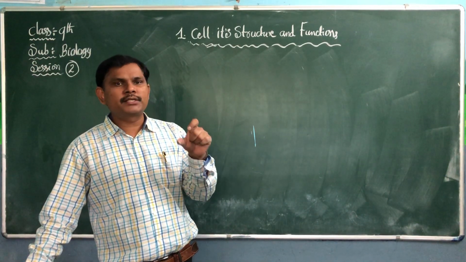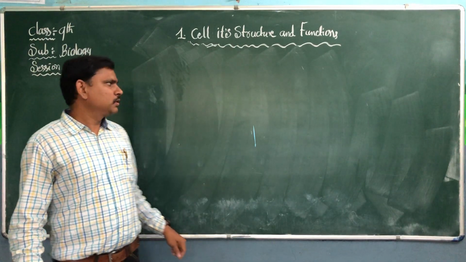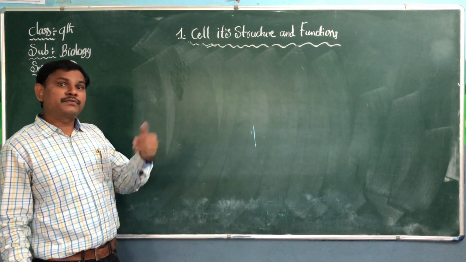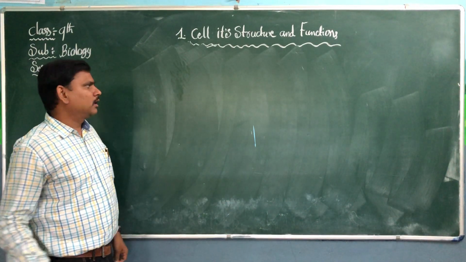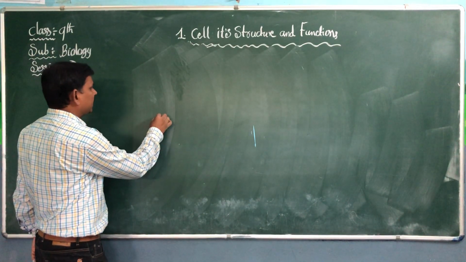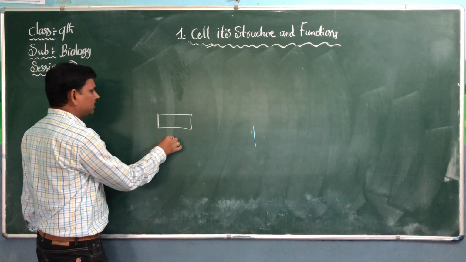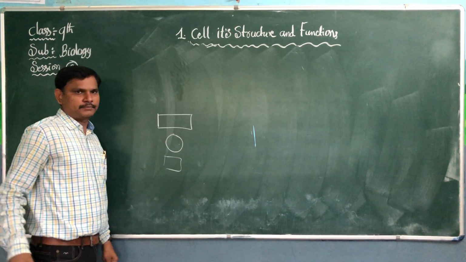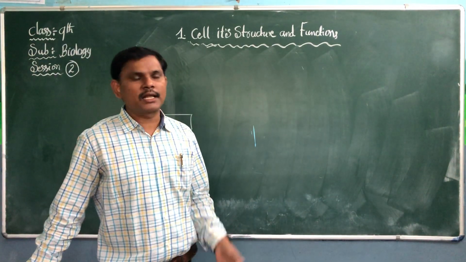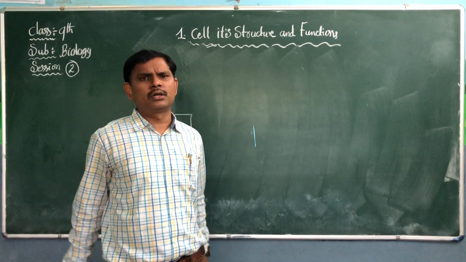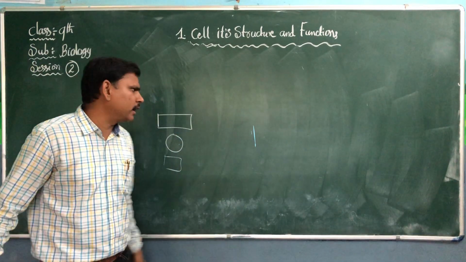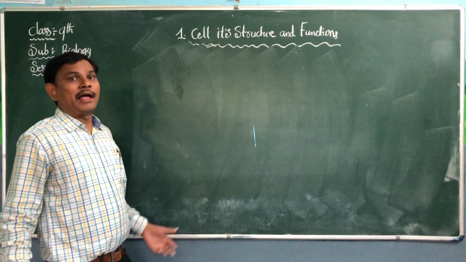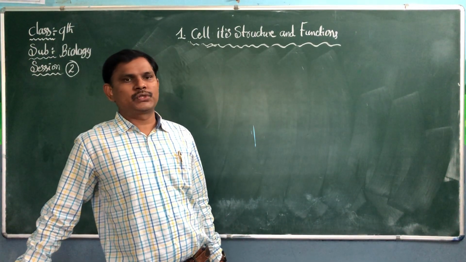Amoeba is a unicellular organism. So there are different types of cells, and different shapes of cells too, like rectangular cells, round cells, square cells, irregular cells. So there are plant cells and animal cells.